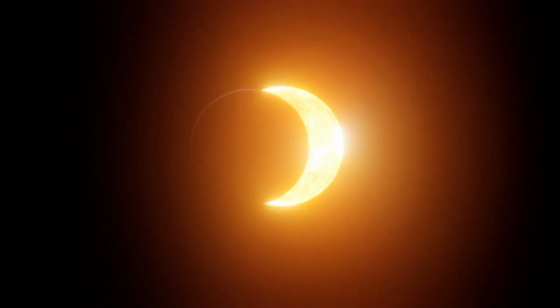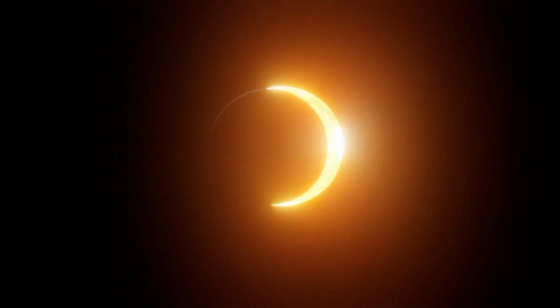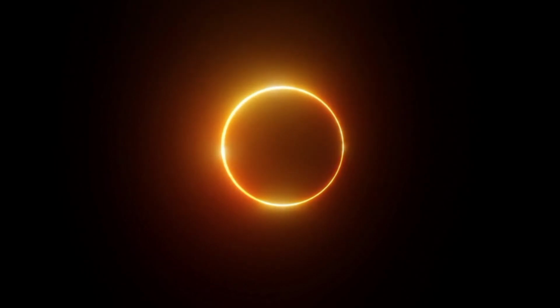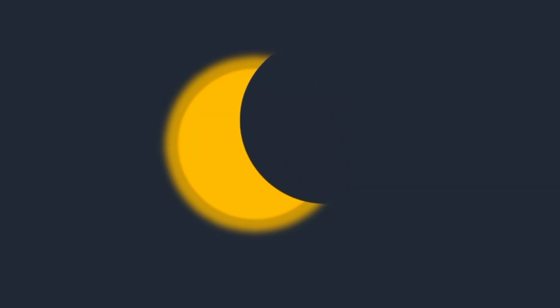Surrounding the shadow cone, also called umbra, is an area of partial shadow called the penumbra. A lunar eclipse usually lasts for a few hours. At least 2 partial lunar eclipses happen every year, but total lunar eclipses are rare, and it is safe to look at a lunar eclipse.